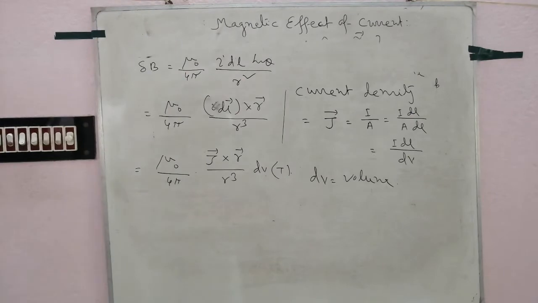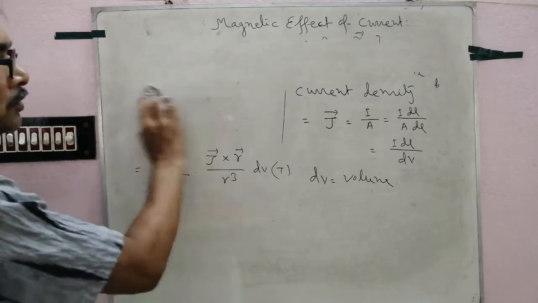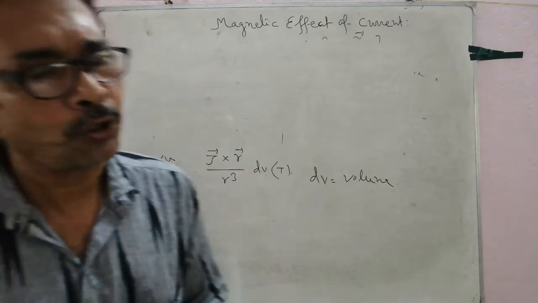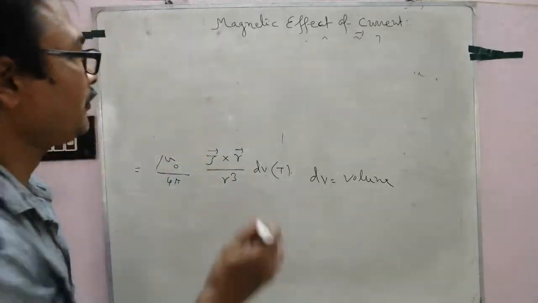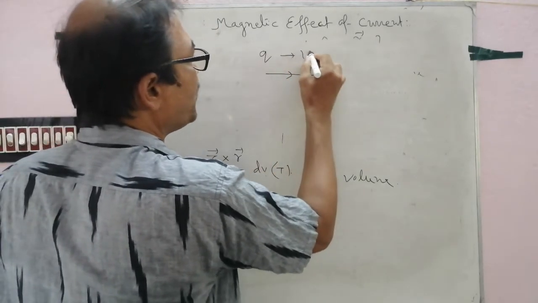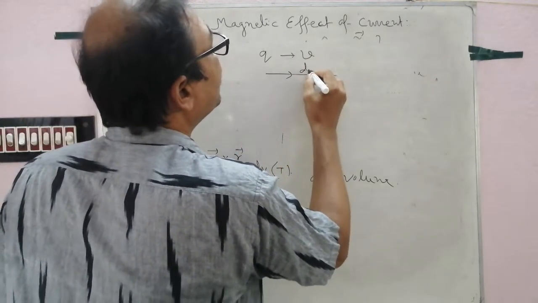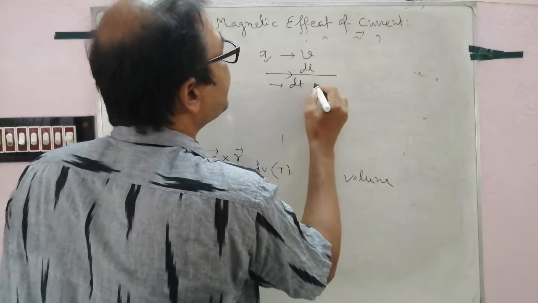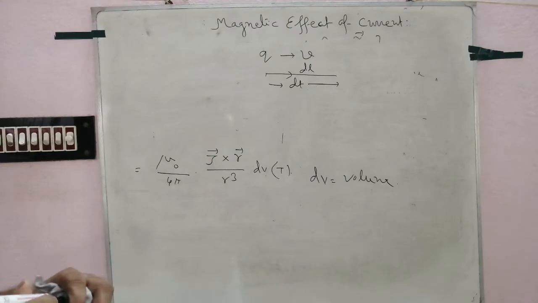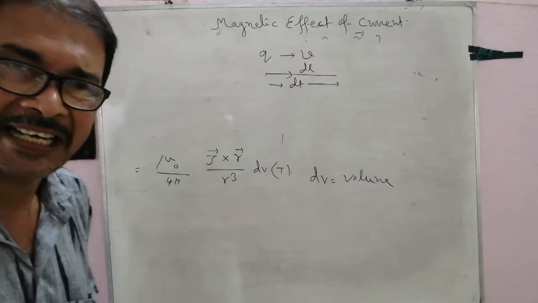Follow? Let current be produced due to a moving charge. In this way, a charge Q is moving with velocity v. This is the small length dl, and the time taken by the charge to move from this end to this end is dt. Q moves with velocity v, and in dt time it traverses a distance dl, the small current carrying element.